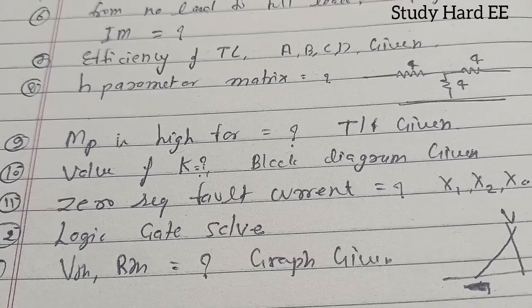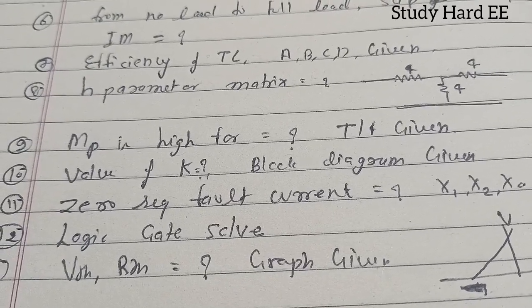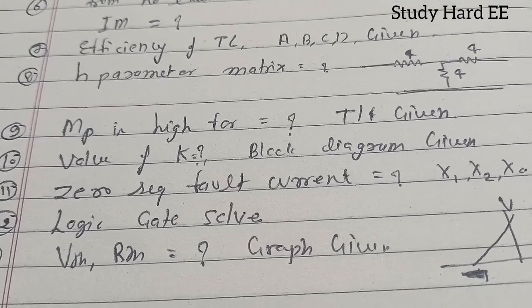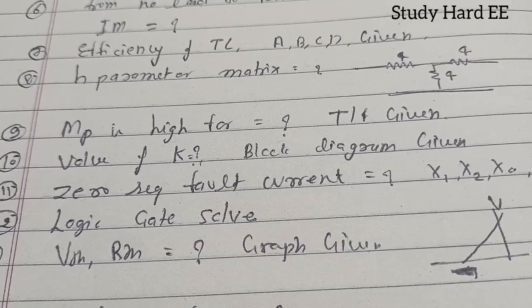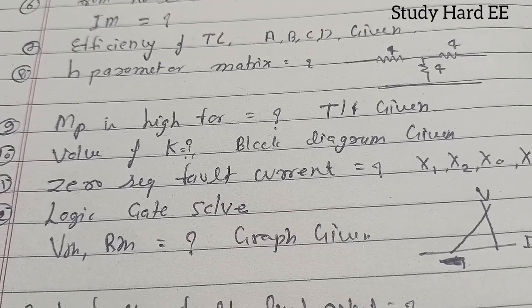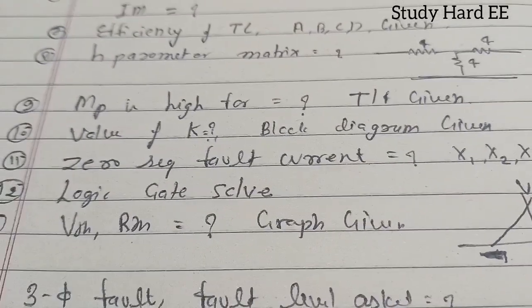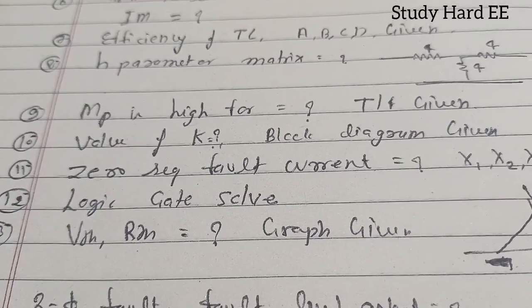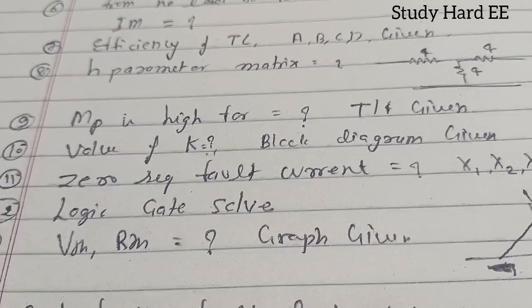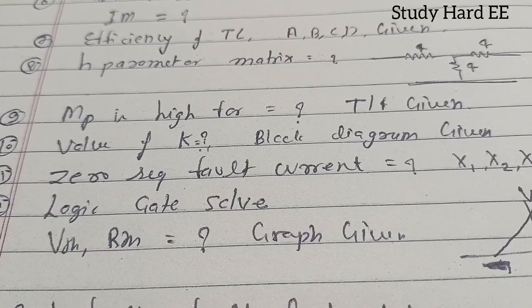So you can do it accordingly. It is also directly an ESC question. In question number 10, the value of K is asked and a block diagram is given. Yeah, this is a control system question. Such type of question you have practiced. If you have completed your ESC PYQ, then you can do it easily.